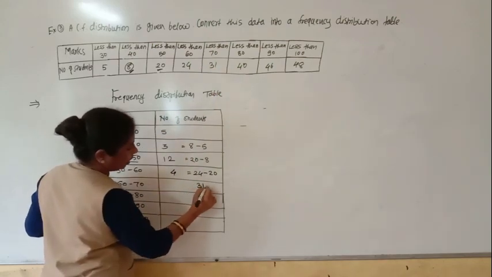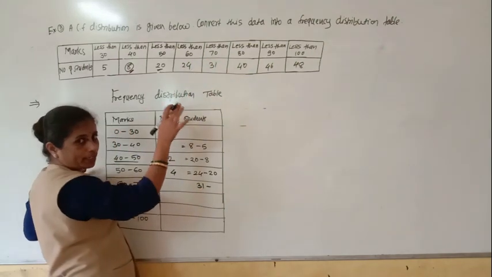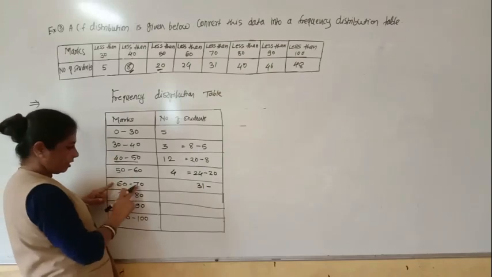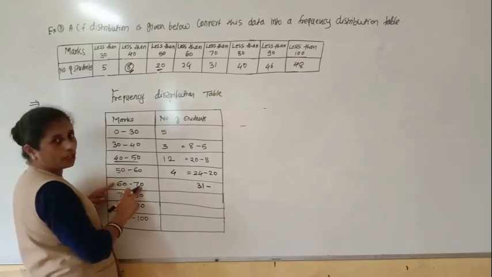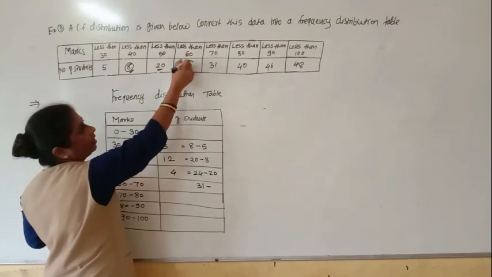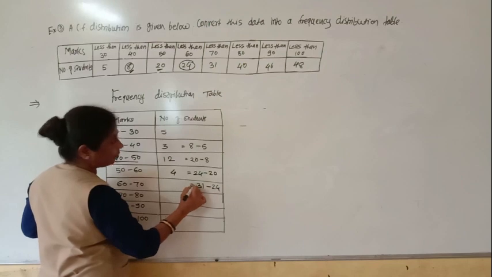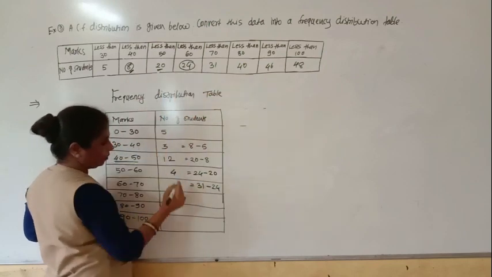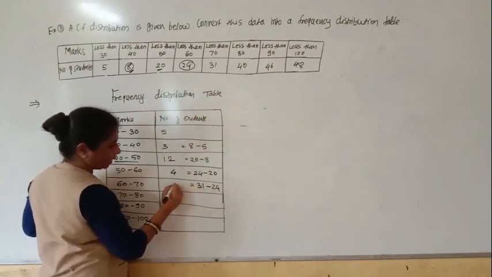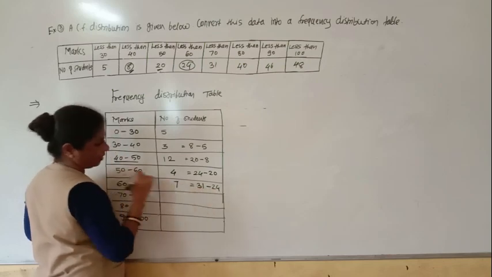Here 31. So we have to find out from 60 to 70, more than 60 but less than 70. Okay, so less than 60, how many are there? 24. So we have to subtract this 24 from this 31. So 31 minus 24 is 7.